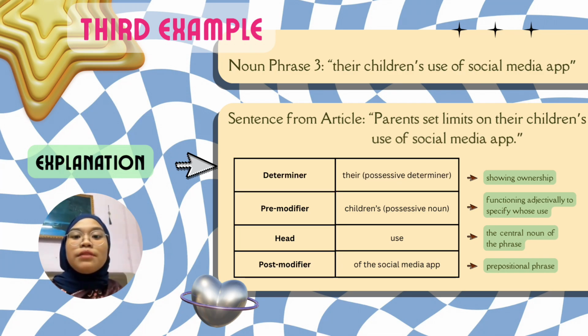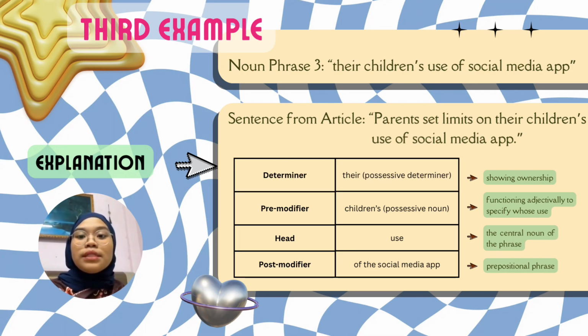Let's begin by identifying the function of this noun phrase in the sentence. In this case, the entire phrase acts as the object of the preposition on. It tells us exactly what the parents are setting limits on, specifically how their children are using the app.